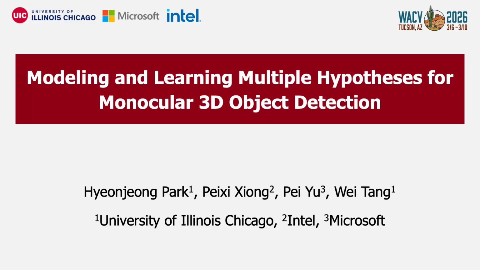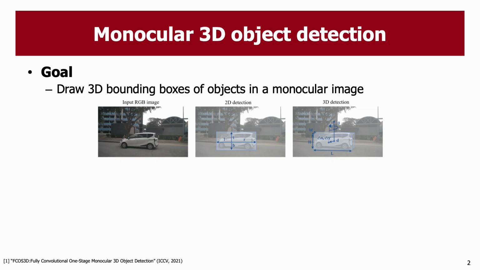Everyone. Today I will present our work titled Modeling and Learning Multiple Hypotheses for Monocular 3D Object Detection, which has been accepted to WACV 2026. This work addresses a fundamental limitation of monocular 3D object detection, the inherent ambiguity of depth estimation from a single RGB image. 3D object detection aims to predict 3D bounding boxes from just one image.